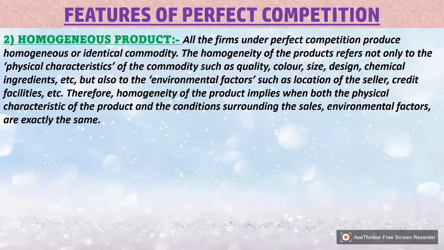There are many chemical ingredients, and there are also environmental factors, such as location of the sellers and credit facility, and Modern has the credit facility. Therefore, the homogeneity of the product implies that both the physical characteristics of the product and the conditions surrounding the sales, the environmental factors, are exactly the same.